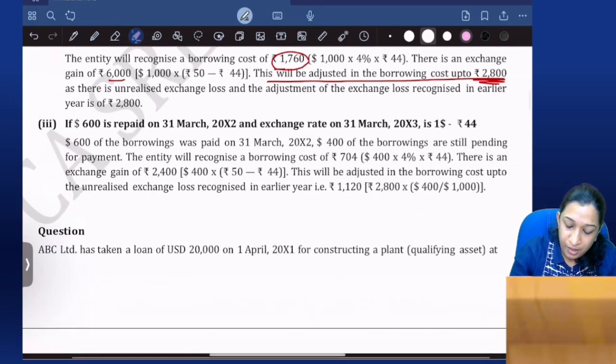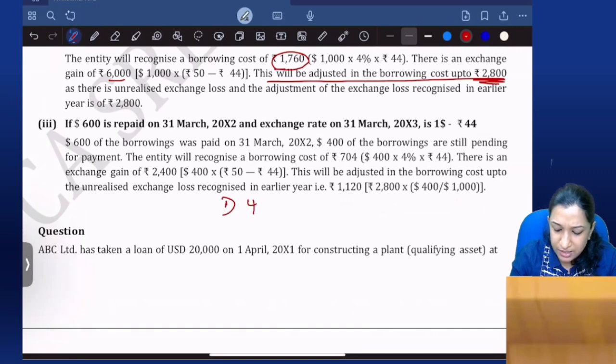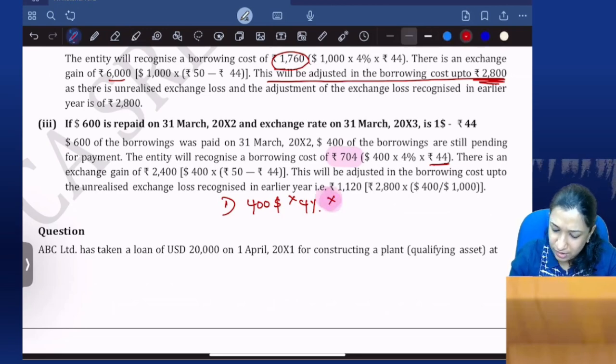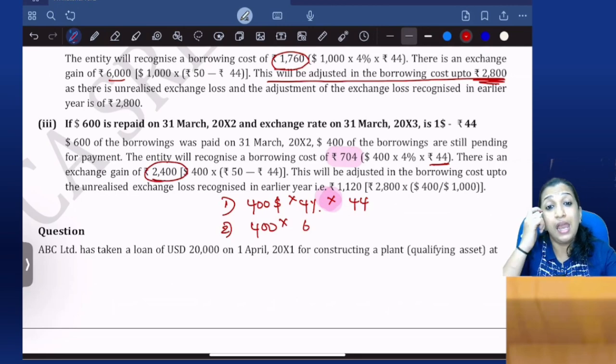Just focus. My actual interest will be, if 600 is repaid, $400 into 4%. Why should I do it? It's given, into 44, 704. Please do the calculations in your book. Just check the calculation, 704. So this is my actual interest. Okay, fine. Then here there is a gain anyway. So exchange gain is $400 into 6, 2,400. Last year exchange loss capitalized is 2,800. So what is the treatment of this 2,400?